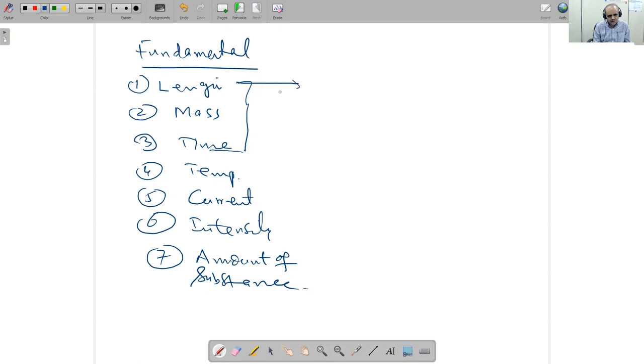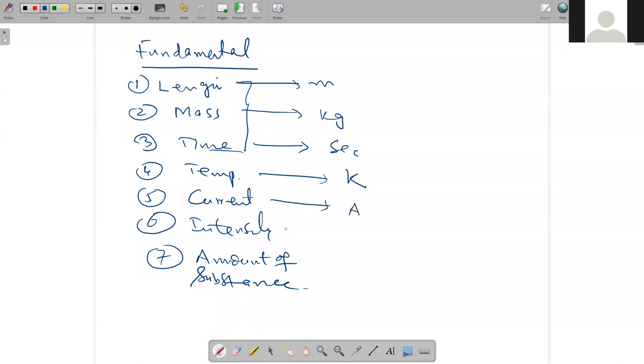So if we want to write the units, its fundamental unit is meter. Its fundamental unit is kilogram. Its fundamental unit is second, not hour. Its fundamental unit is Kelvin, not degree Celsius. Ampere. And this intensity is actually the intensity of the radiations, and this intensity is related with some energy of the radiation. But we are not discussing it here, but you should remember that this is called luminous intensity and its unit is candela.